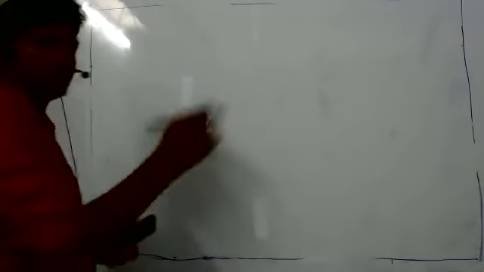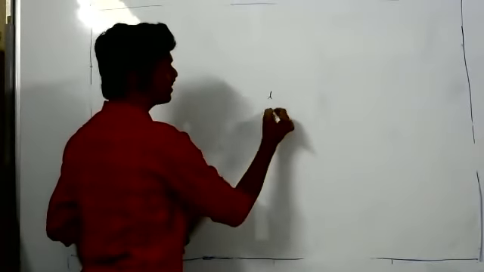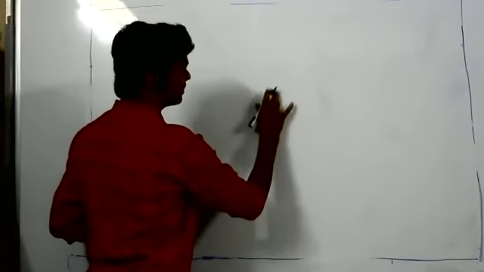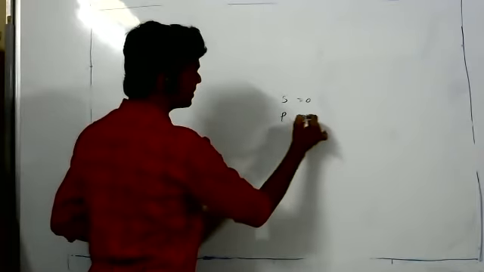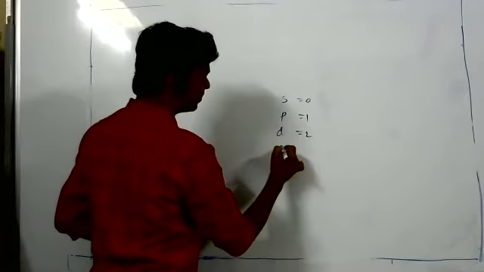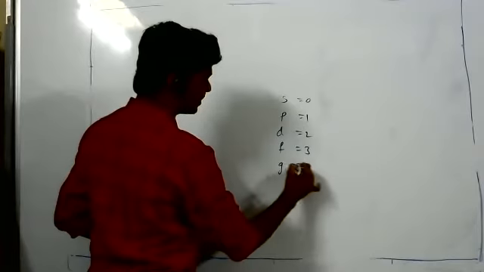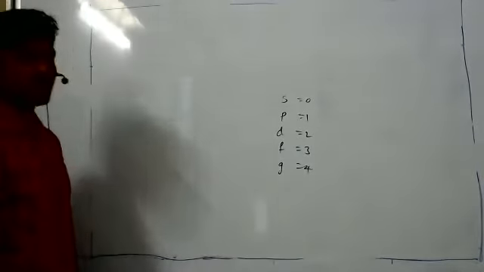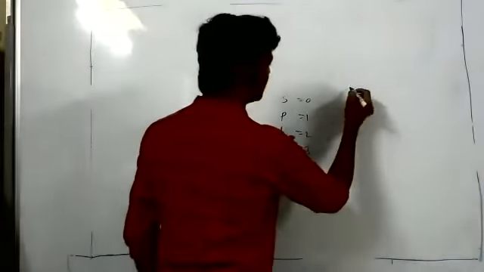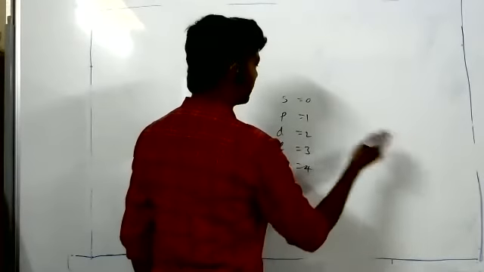Here I gave, for a given n value, the l values: for s it is 0, p is 1, d is 2, f is 3, and g is 4. The number of possible orbitals is given by another quantum number.